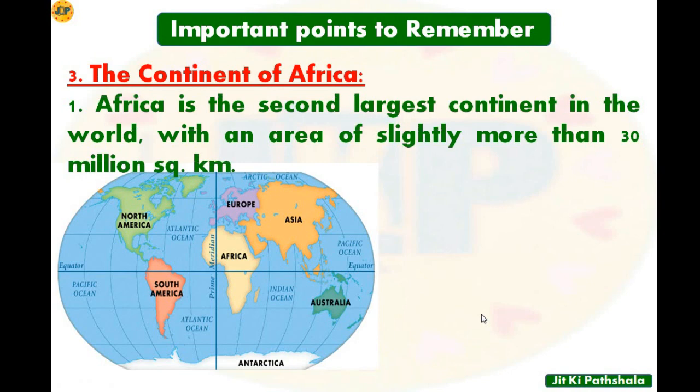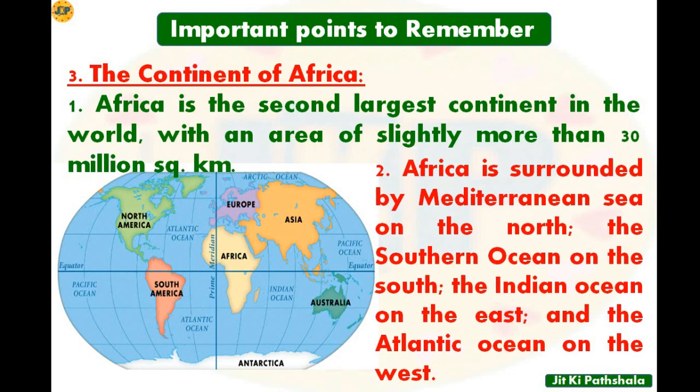Number 1 is, Africa is the second largest continent in the world, and it has an area of slightly more than 30 million square kilometer. Point number 2 is, Africa is surrounded by the Mediterranean Sea on the north, the Southern Ocean on the south, the Indian Ocean on the east and the Atlantic Ocean on the west. So these seas and oceans which surround Africa should be remembered.